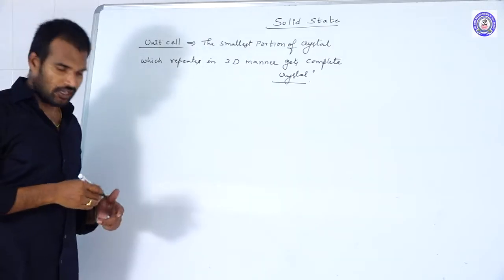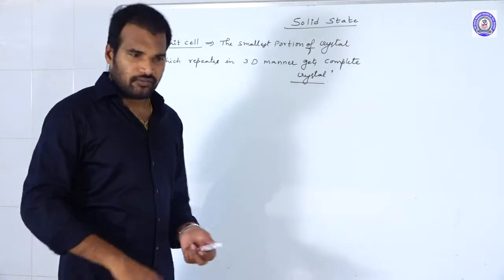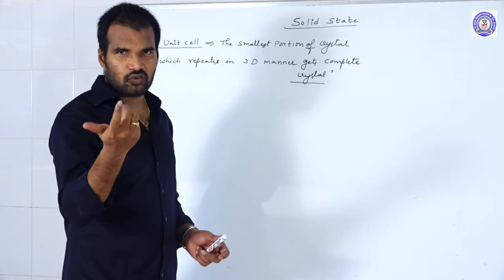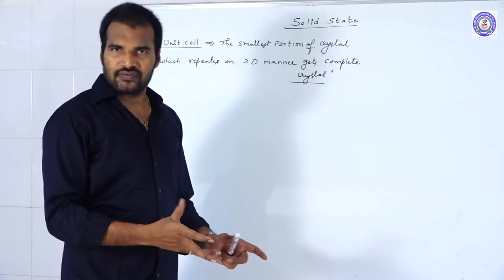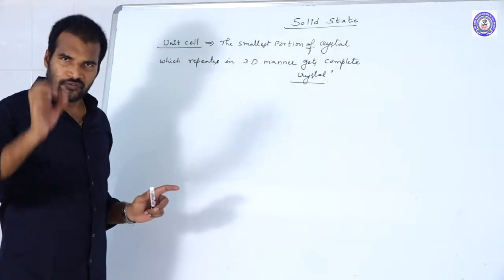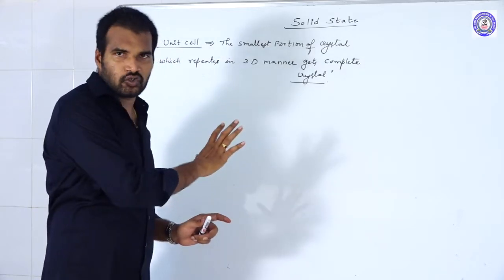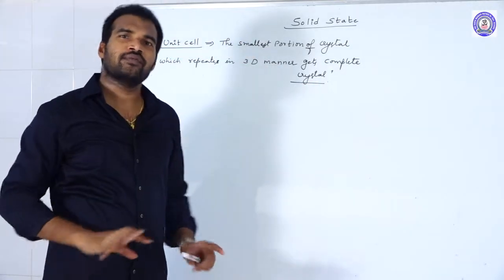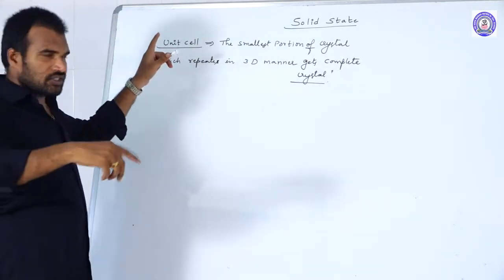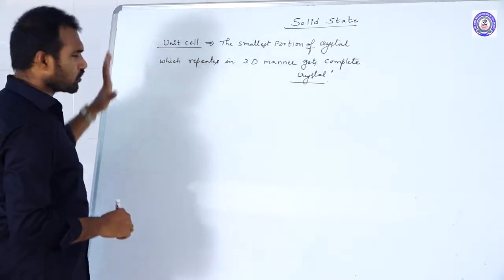Okay, and the smallest portion we call what? Unit cell. For example, if you take rice, how can you check whether the rice was cooked or not? Just a small grain. If the grain was cooked, then the entire rice was cooked. In the same way, this is the smallest portion of the entire crystal. Whatever properties that smallest portion shows, the same properties are shown by the entire crystal. The smallest portion which completely shows the properties of the entire crystal lattice, we call it what?